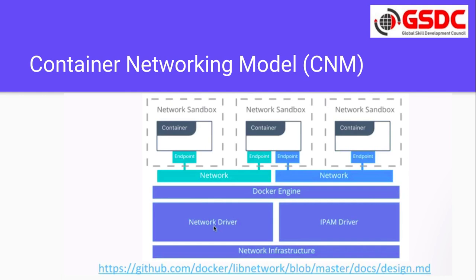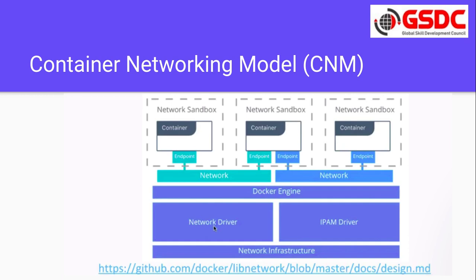Now let's see how the container networking model looks like. Here we have a host machine. On the host machine we have some network infrastructure, some network drivers. On top of that, our Docker engine works. So Docker engine creates different networks, let's say a bridge network or the host network, and then on this network we start the container. But for that container we need to create some endpoint, which is nothing but the virtual ethernet, and that's what we call an endpoint.